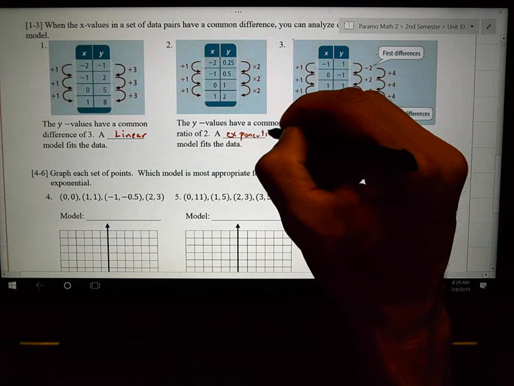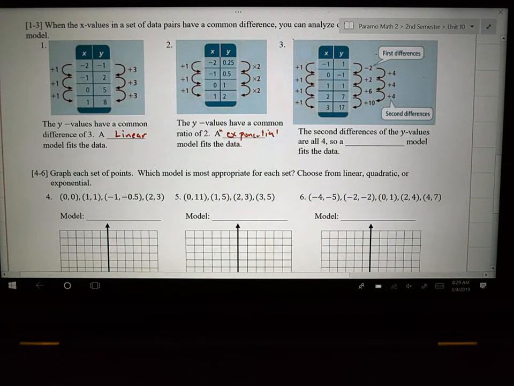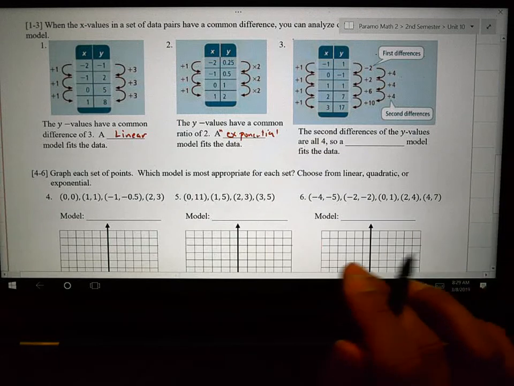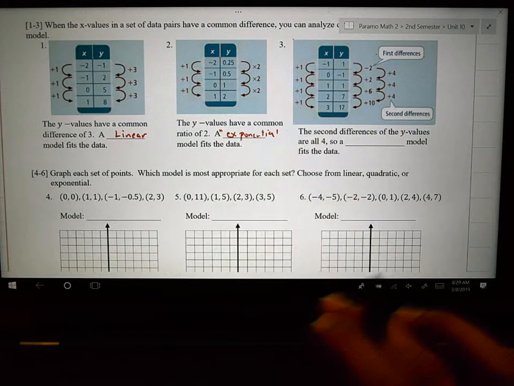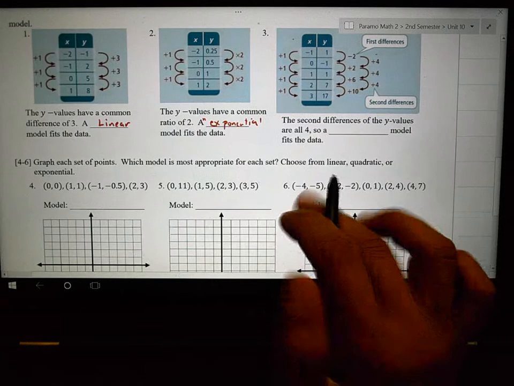Exponential. I guess they didn't take English. This should be an exponential model. Fits the data, right? An exponential, because that word starts with the letter E. Number 3.